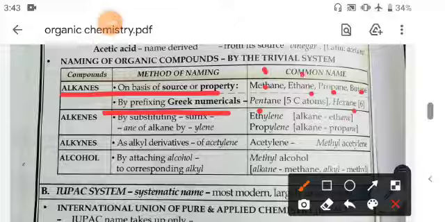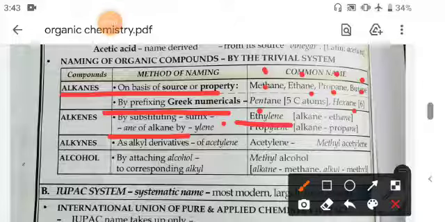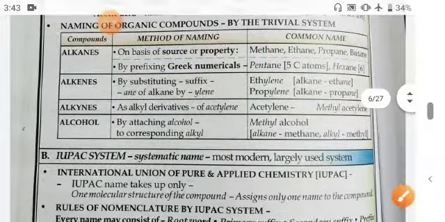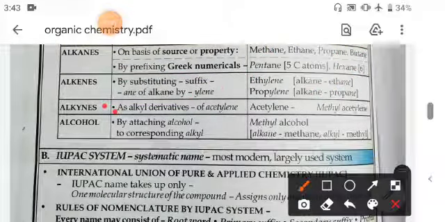Like so. And in alkenes, by substituting the suffix -ane of alkane by -ylene, here ethylene, this is ethylene. So in place of -ane, -ene is there, and propylene. And alkynes are alkyl derivatives of acetylene, that is methyl acetylene.